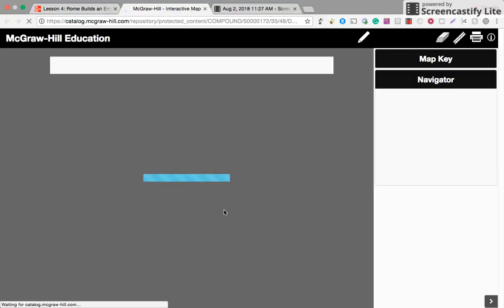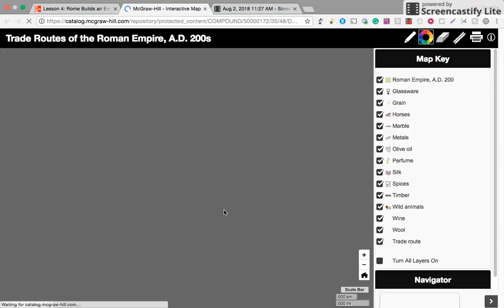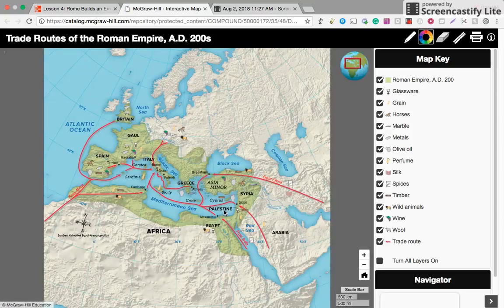This map shows some of the trade routes along the Roman Empire. The Roman Empire was huge, so different routes were needed to trade with different parts of the world and to trade resources such as glassware, grain, horses, marble, metals, olive oil, perfume, silk, spices, timber, wild animals, wine, wool.